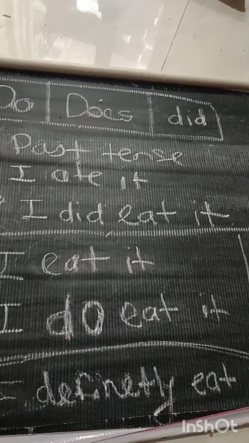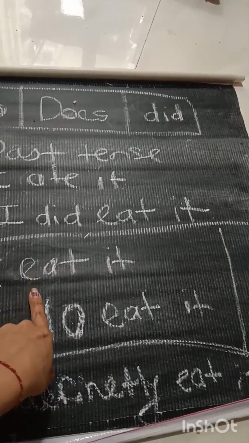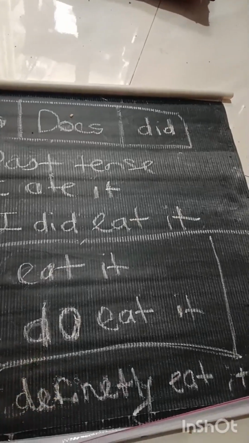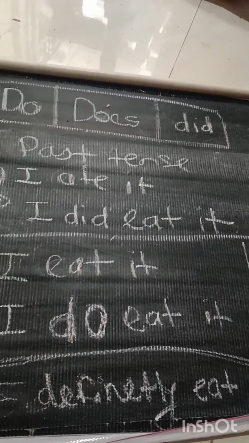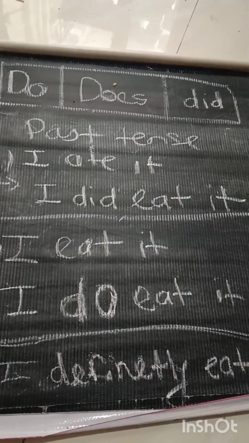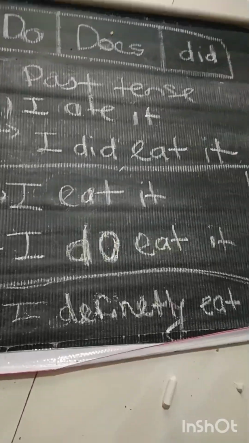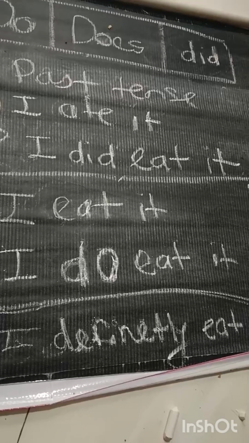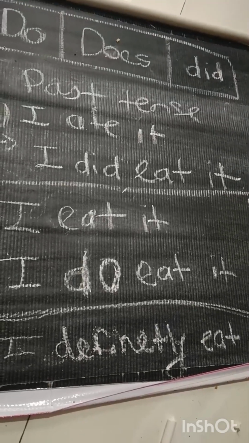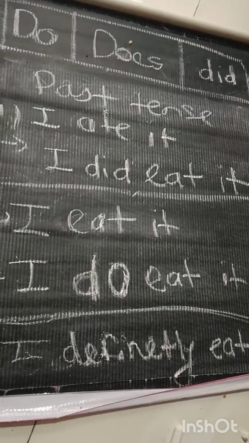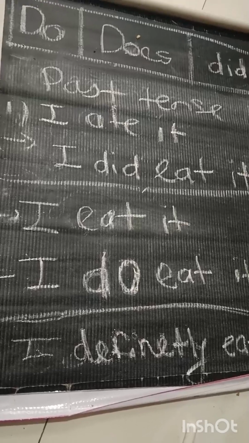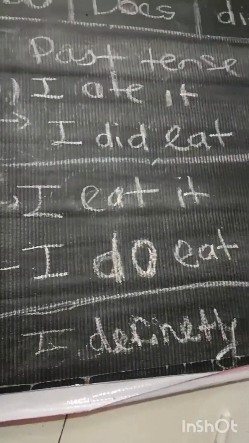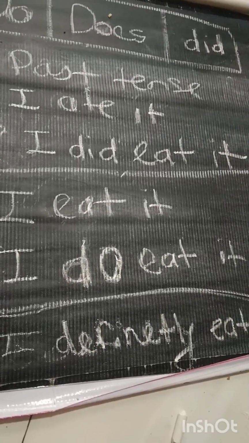Okay. So what is the meaning? You will always have a question: what is the difference between I eat it and I do eat it? Why is do used in this sentence? I will tell you today why it is used. It is used to confirm that I am eating it, right? For example, I will tell you in Hindi so that you will understand. मैं खाना खा रहा हूँ, ये जनरल हुआ.